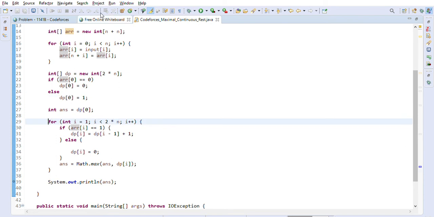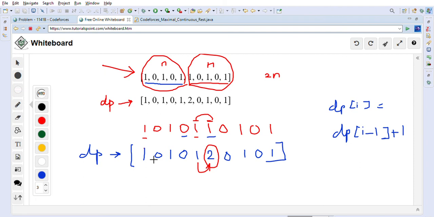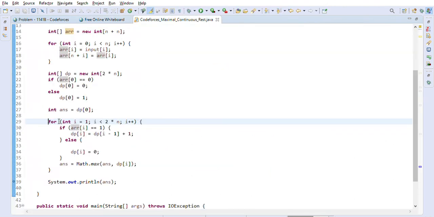of this array, right? We will start at 1, since this one we already initialized, 0 or 1 based on the first element. And then we will start from the next one and go until the end of the original array, and we will fill the dp array based on this logic that I explained to you.